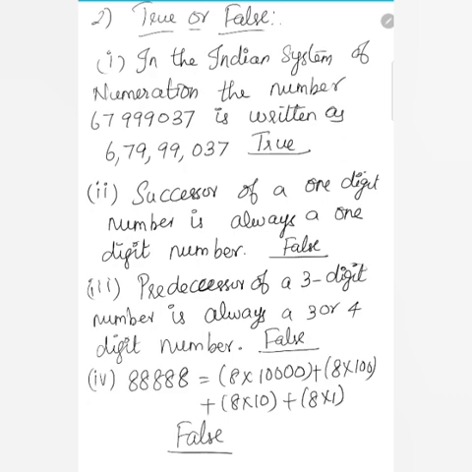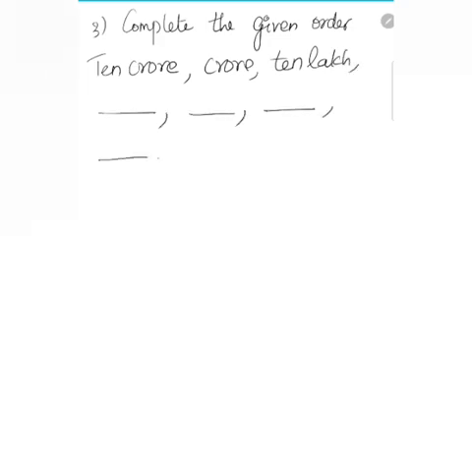Okay, so next we will see the next one: complete the given order. So 10 crore, crore, 10 lakh, and then six blanks. We have to fill this. This is the Indian system, crore, lakhs.